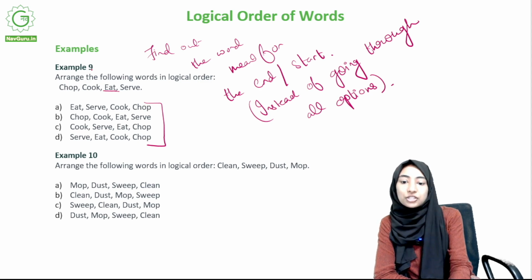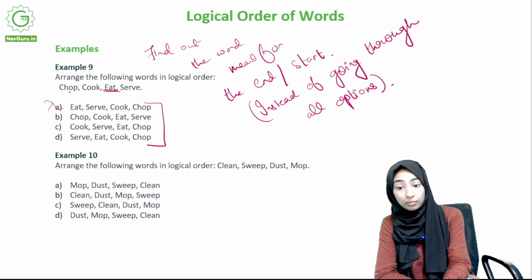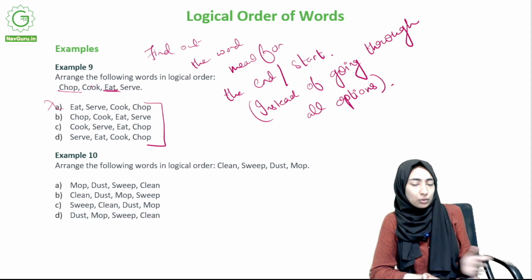Now let's see. So okay, then we'll just look at the options. Eat, serve, cook, chop. No, this cannot be, right? You don't cook and chop after eating. Cook and chop has to be before eating. So then now, since the last word does not work, you can look at what the first word should be. The first word has to be chop, right?